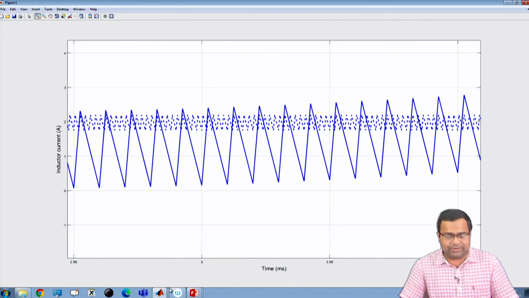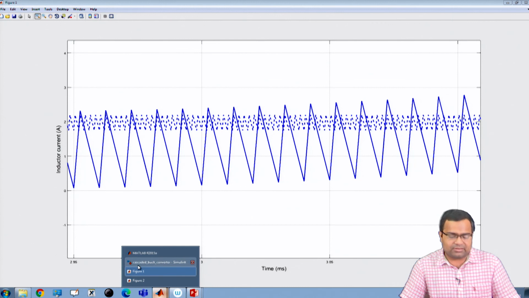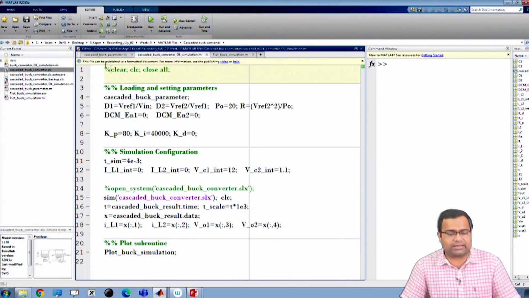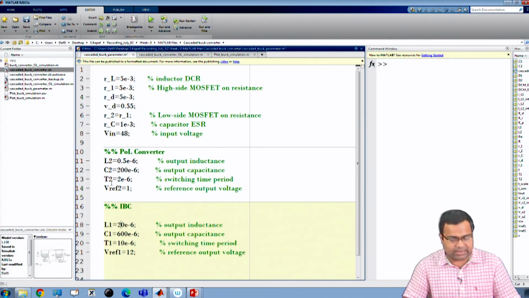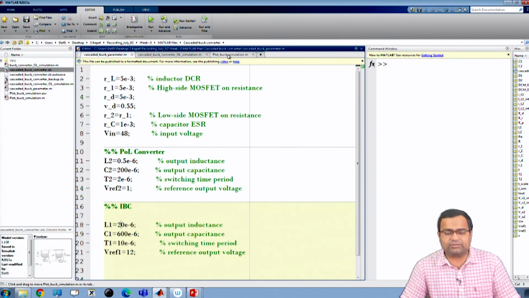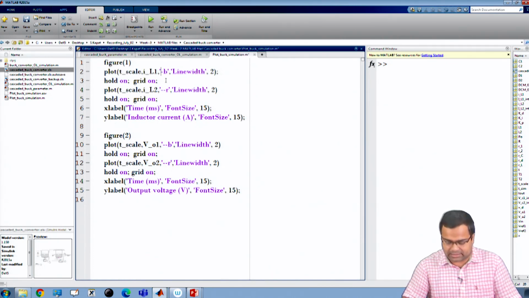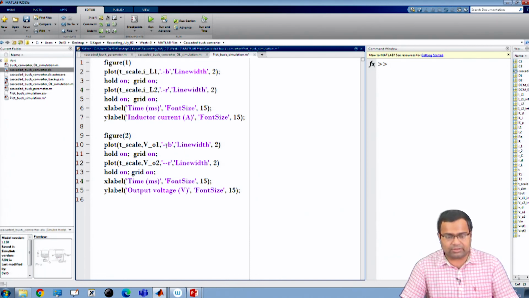Even if we reduce the inductance value, the stability property will also increase. So now if we reduce the inductor and use a dotted line curve, and run the simulation again, there are 3 traces.